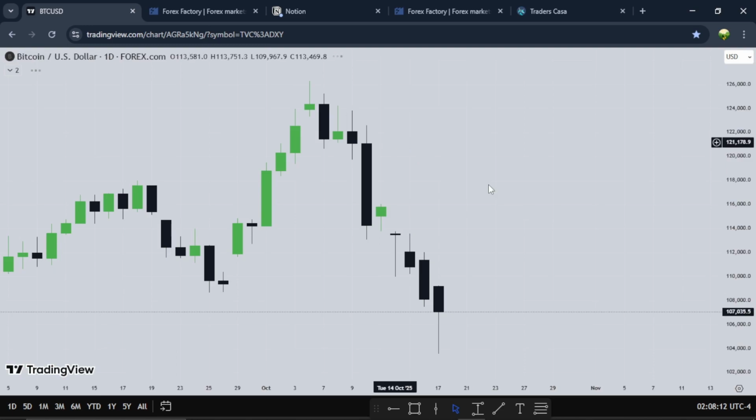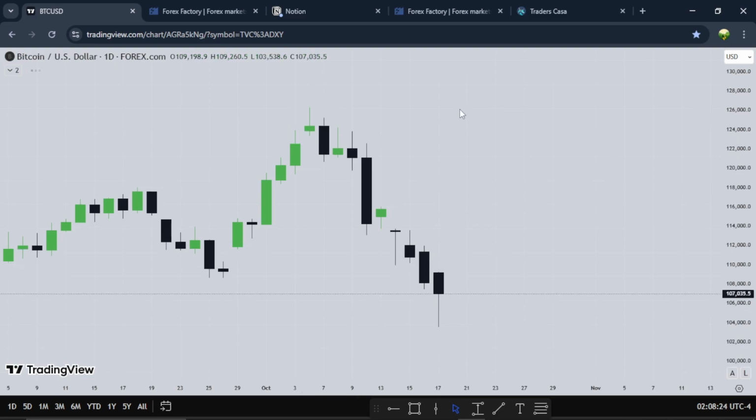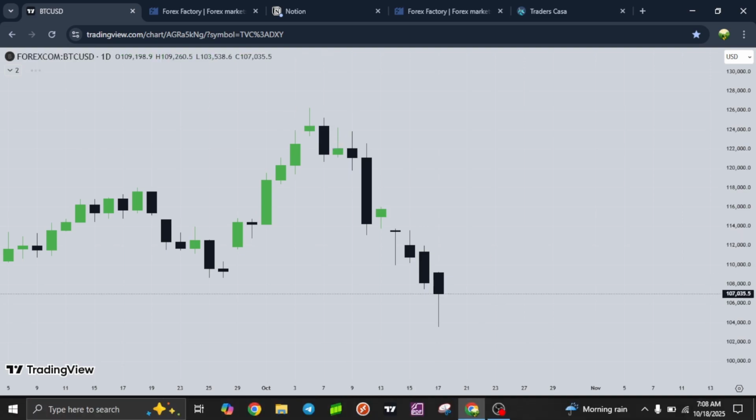So this is Bitcoin. Bitcoin went crazy. Bitcoin was crazy bearish for the week. This is the new all-time high on Bitcoin, and you see how Bitcoin has been trading lower since taking out previous all-time highs.